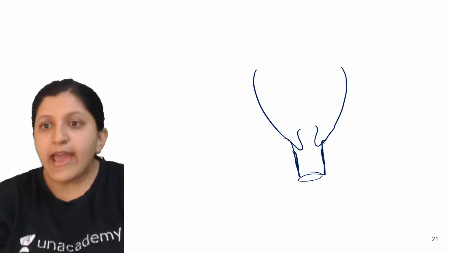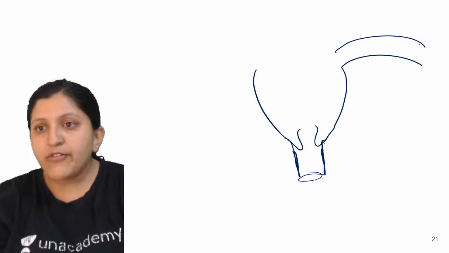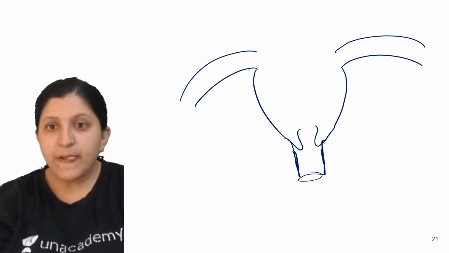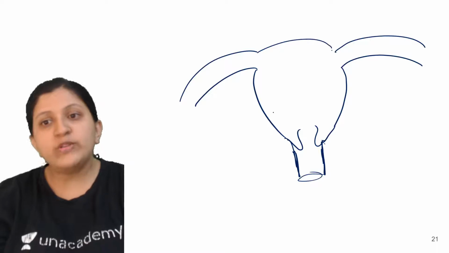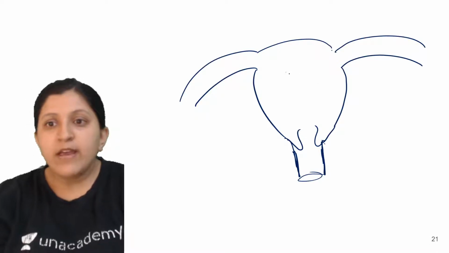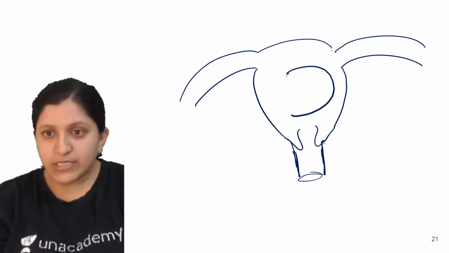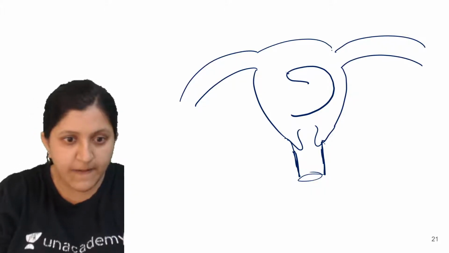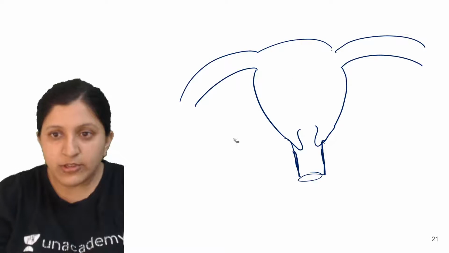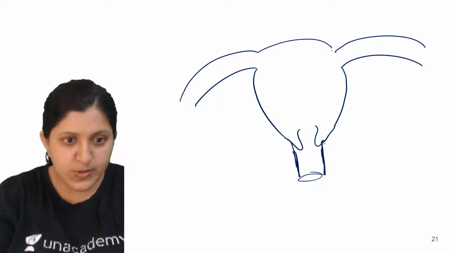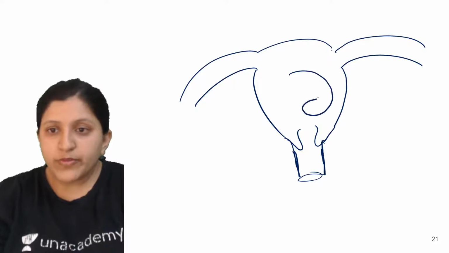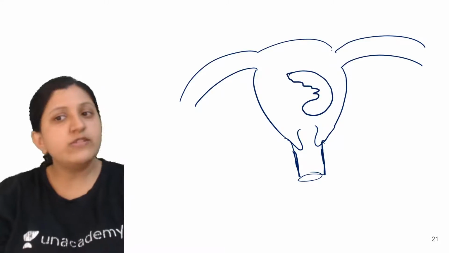And then this is a fallopian tube. This is actually the uterus that I'm drawing here. This is where the baby is present, growing in the mother's womb. So let's draw this part. We will just show the baby here. So this is a fetus.